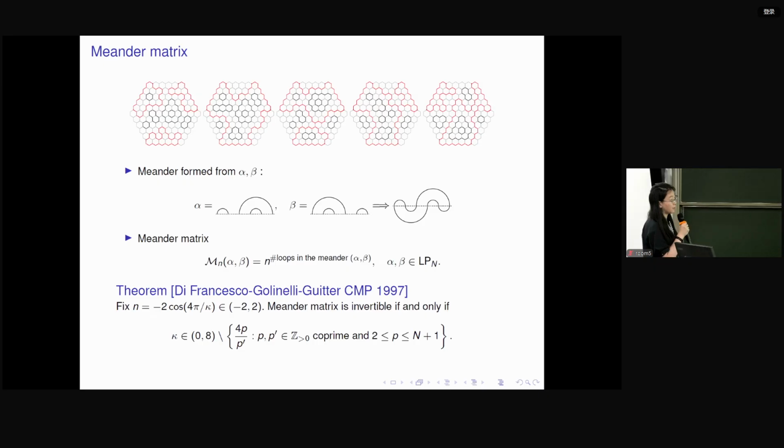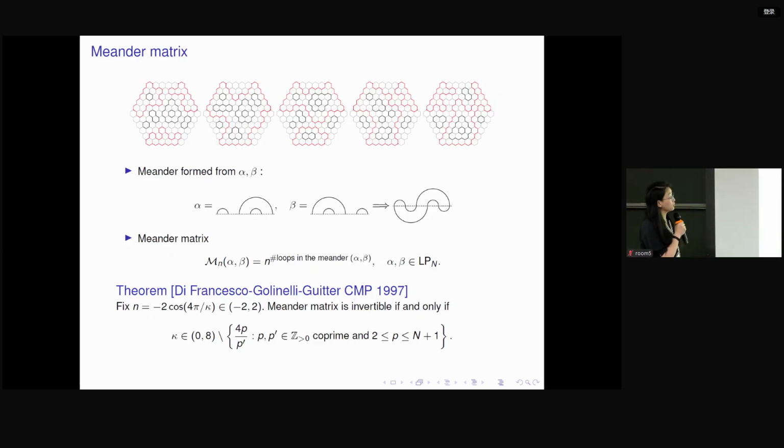This meander matrix is very well understood in representation theory. And the most relevant conclusion to my talk is that we want to understand when this matrix is invertible. So this is also known. If we fix n between -2 and 2, the meander matrix is invertible if and only if kappa is between 0 and 8, minus some rational numbers. So this is already very well understood, and this is the most important conclusion for this meander matrix related to my talk.